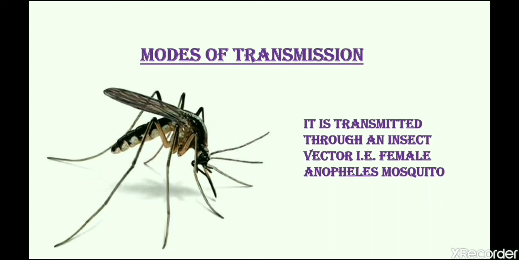Malaria is transmitted through an insect vector, that is the female Anopheles mosquito. It is caused only by the female Anopheles mosquito and not by the male. Reason: the female mosquito feeds on the blood of human beings.